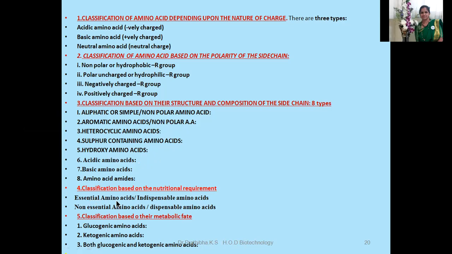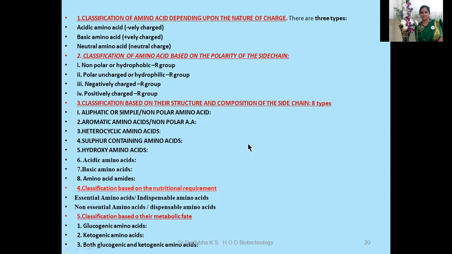The next classification is based on the nutritional requirements. Essential amino acids are indispensable amino acids. Another one, non-essential amino acids, are dispensable amino acids. And the last classification I'm giving you here is based on their metabolic fate: glucogenic amino acids, ketogenic amino acids, and both glucogenic and ketogenic amino acids.